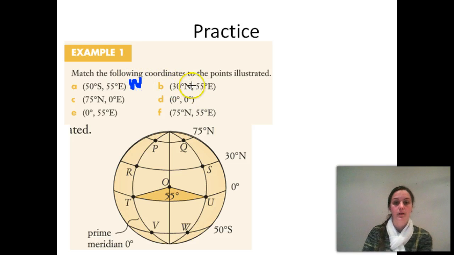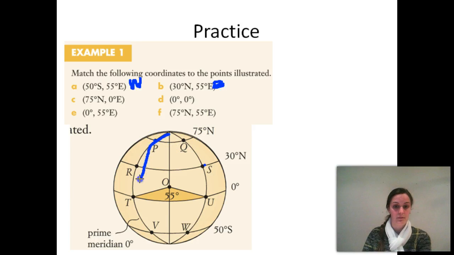Okay, B, 30 degrees north, 55 degrees east. So we want to go 30 degrees north, so we're on this line here, and then we're going 55 degrees east. That's this way, so must be S. Again, guys, if you want to, make sure you pause it and have a go yourself, and then watch me finish this off. Okay, 75 degrees north, that's right up here on this top circle. 0 degrees east, so that must be P here.